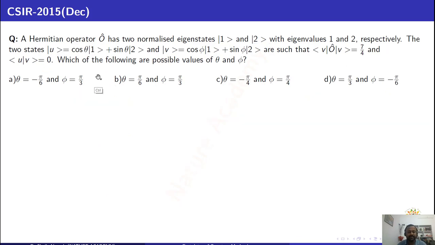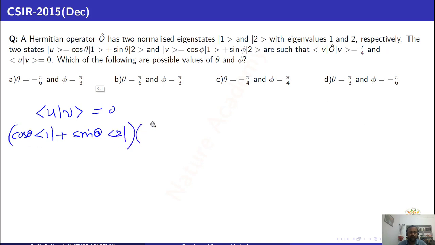So to find the theta value, use the second condition. What is the condition? The orthonormal condition, u with v is equal to 0. So here u is, you can write cos theta here and sin theta here, and the state vector 2 here.